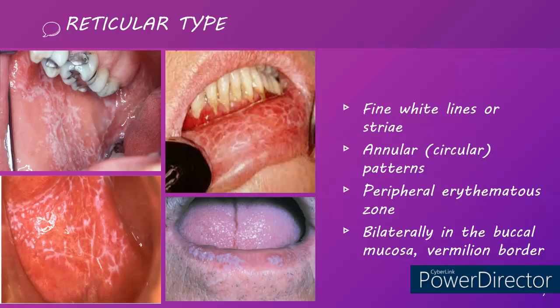This is the most common type of oral lichen planus, the reticular type, which is characterized by fine whitish lines or striae, which can be present in an annular or circular pattern. This is nothing but the Wickham striae. Wickham striae is a characteristic or pathognomonic feature to diagnose oral lichen planus, but it can also be present in lichenoid contact reactions or drug reactions, where eliciting the history is important to rule these out. It can be present bilaterally in the buccal mucosa or other areas of the oral mucosa, and it can also involve the vermilion border of the lips.